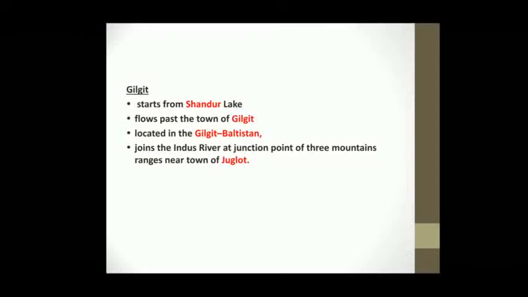Next is Gilgit. Gilgit starts from Shandur Lake and passes the town of Gilgit. Maybe the town is named after this river, and it is located in the region Gilgit-Baltistan. It joins the Indus River at the junction point of three mountain ranges near the town of Jaglot. So Jaglot is in Pakistan.